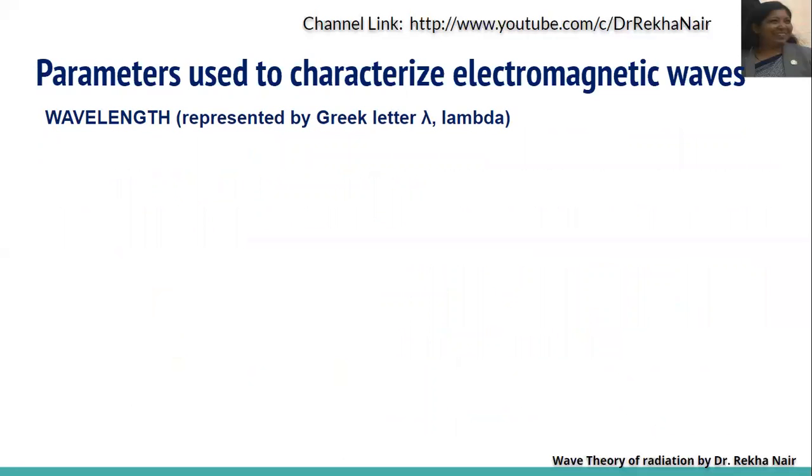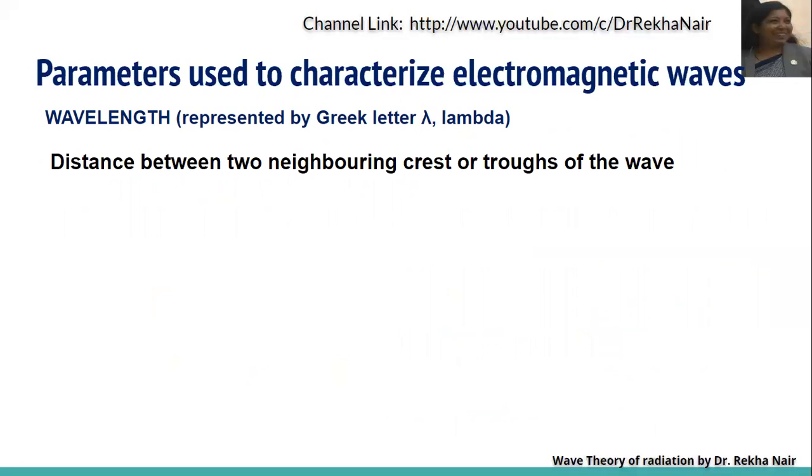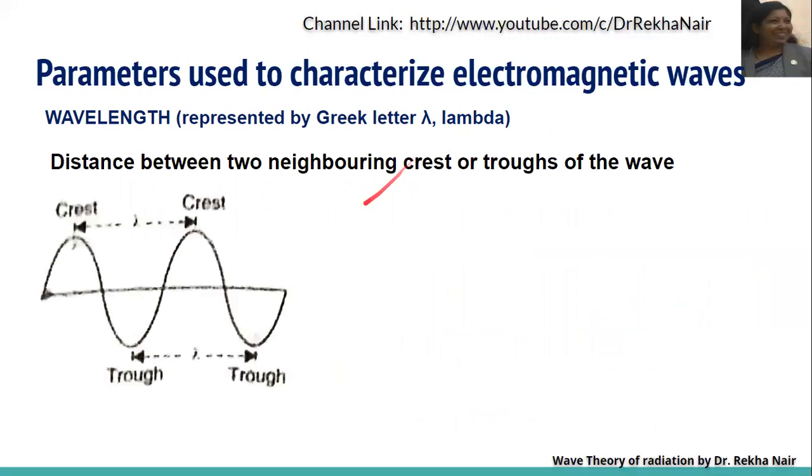At first, let us discuss wavelength. Wavelength is represented by the Greek letter lambda. This is the symbol for lambda. Wavelength is the distance between two neighboring crests or troughs of the wave.